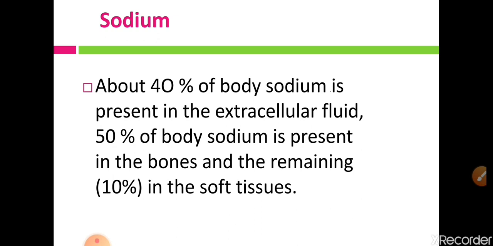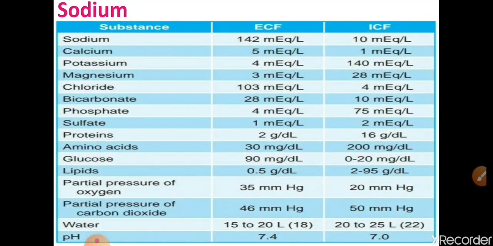So about 40% of body sodium is present in ECF, while 50% is present in the bones, and the remaining 10% is present in the soft tissue. So this is about the content of sodium in the body.